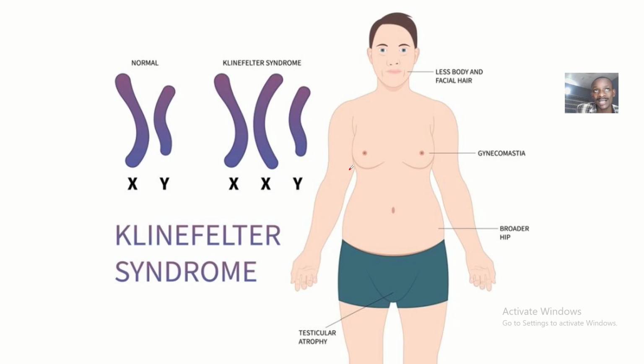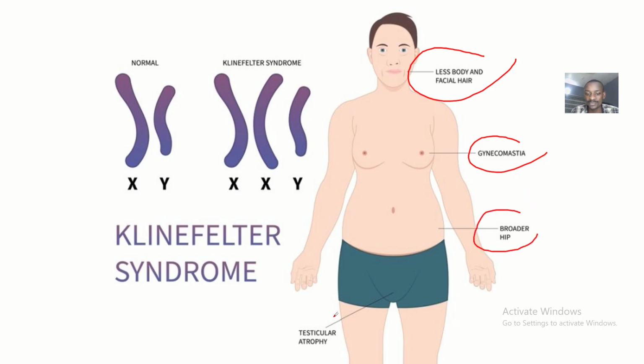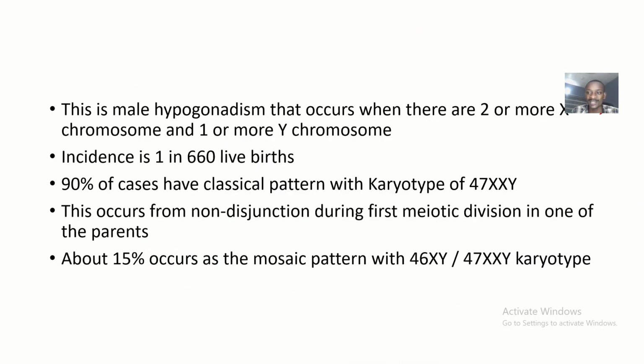In embryology classes, we knew that Klinefelter syndrome was basically 47XXY, but here you get to see variations, right? So that's how knowledge adds when we go up. Klinefelter syndrome mostly occurs in males, and some of the features include less body and facial hair, gynecomastia, that's enlarged breast, a broad hip, and testicular atrophy. Right, so let's talk about the pathology of this disease condition.